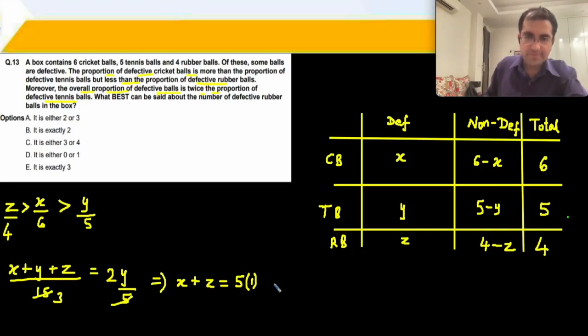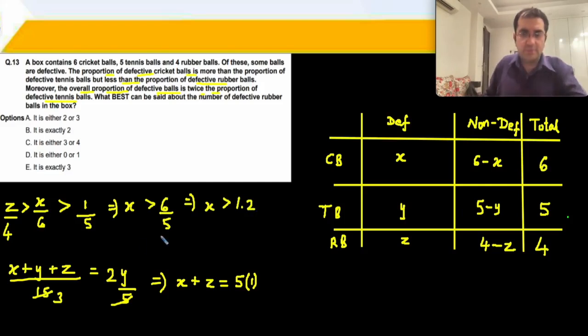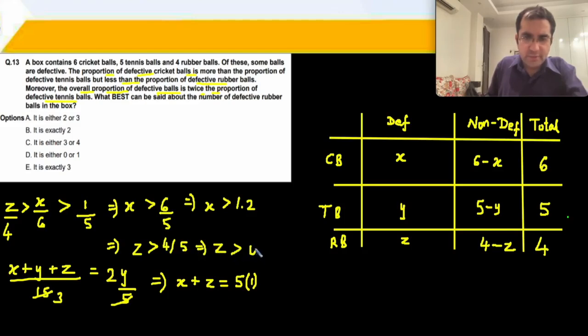5 into 1. ठीक है. So now अब आपका how many defective balls will be there? अब y तो आपका 1 आ चुका है, तो यहाँ पे हम y की जगह 1 रख देते हैं. So let's see what we get. So x is greater than 6 upon 5. X is greater than 1.2. And z is greater than, cross multiply, 4 upon 5. यानी कि z is greater than 0.8.